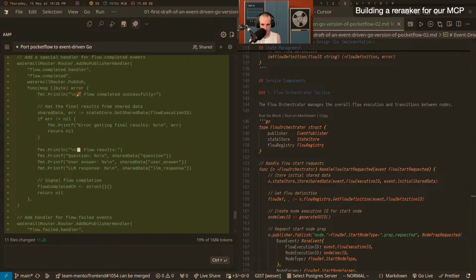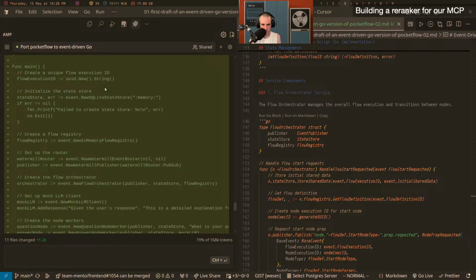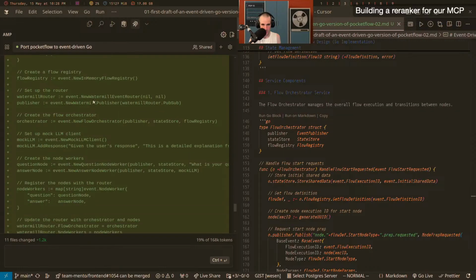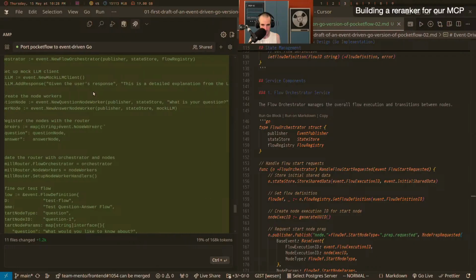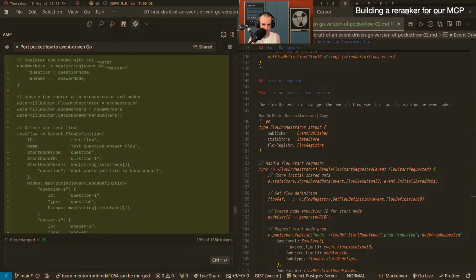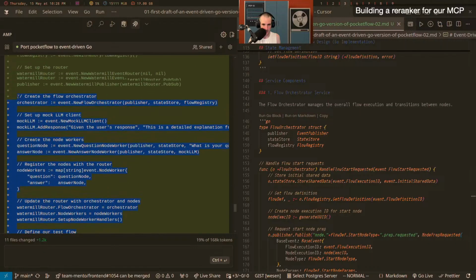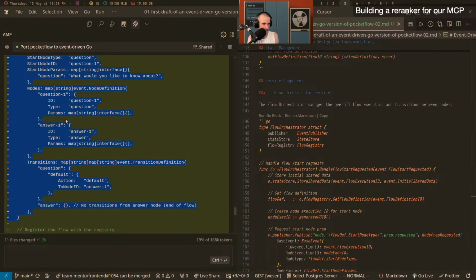We have a test thing with little emojis because it's Sonnet 3.7. And if we look at it, the interesting part is we create the SQLite database, we create the new in-memory flow registry, we create the watermill router, the watermill publisher, the flow orchestrator, the mock LLM client, the question node worker, the answer node worker, and all of this stuff here, right? This is ugly as fuck. And that's what is so nice in Pocketflow, because that's literally 3 lines of code in Pocketflow.